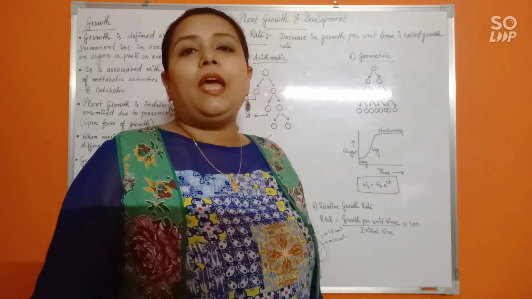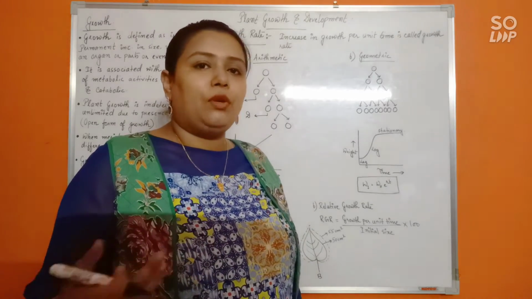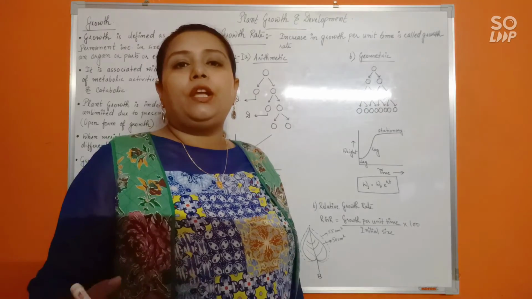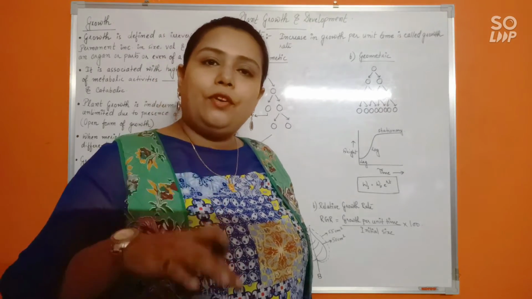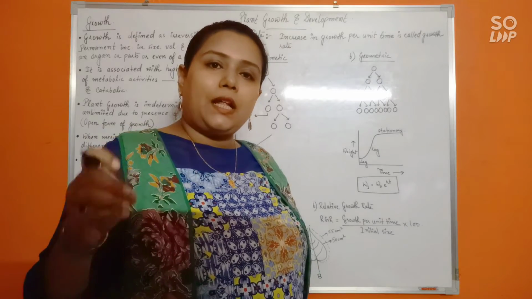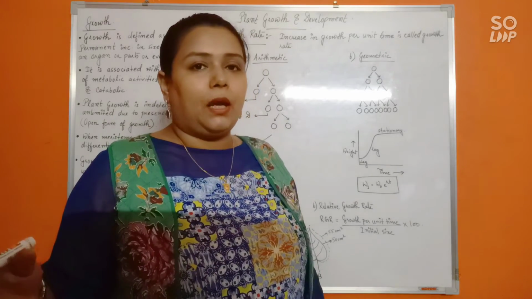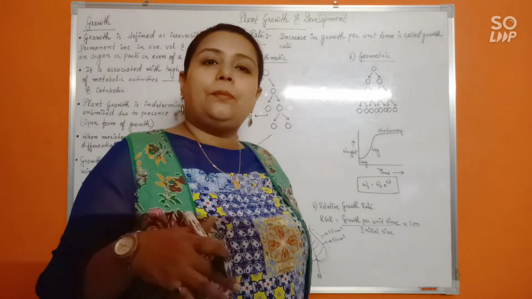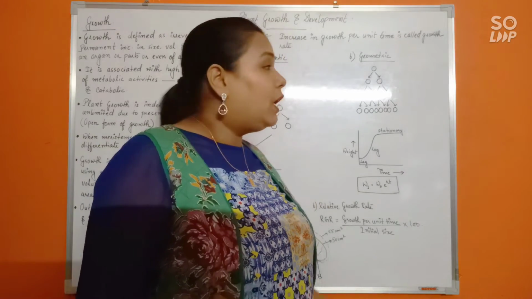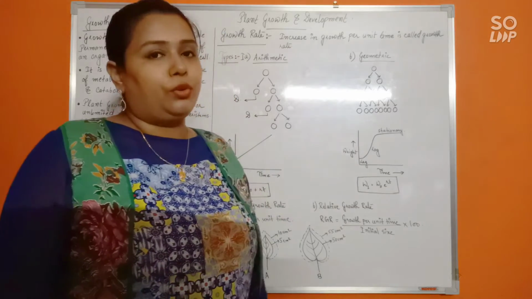So the bacterial population will keep doubling up with every passing 20 minutes. Every generation, the number of cells present will double up. So that is called geometric growth rate.